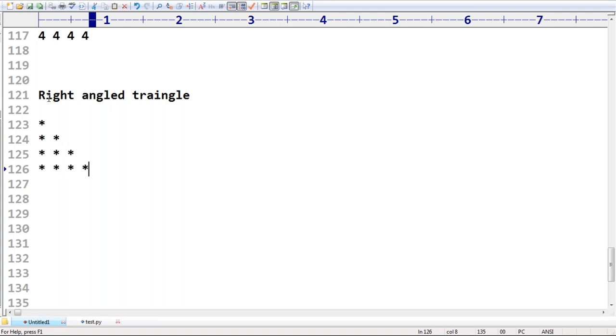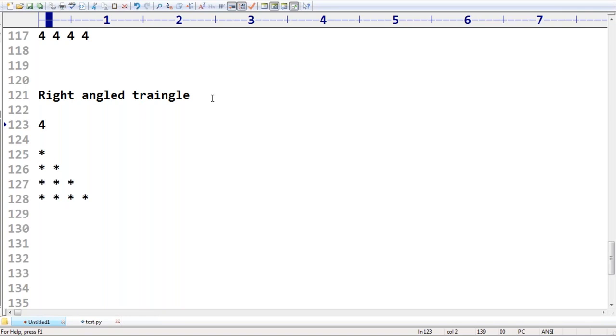If you provide 1, this is the only thing. If you provide 2, this is the thing I want, only this part. If I want 3, then only this part I want. If it is 4, this is the part I want. Like a right angled triangle, my requirement, right? So here n is equal to 4.